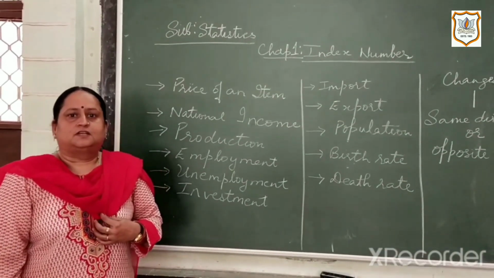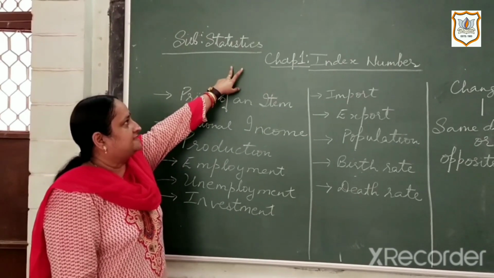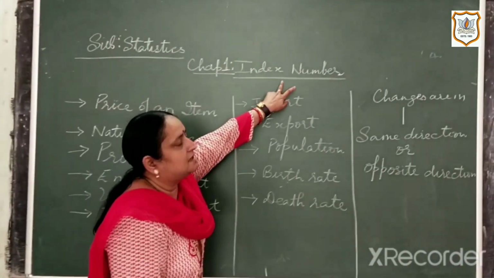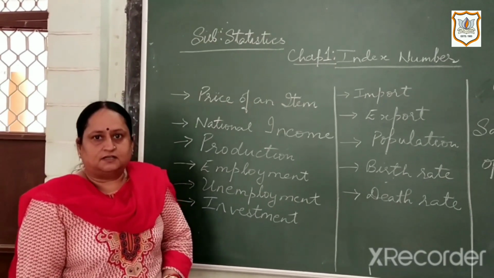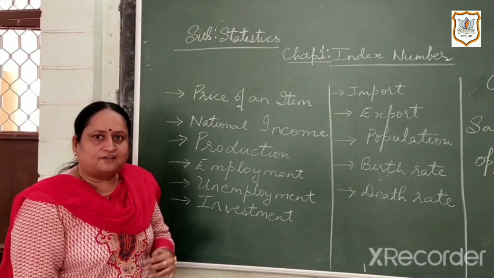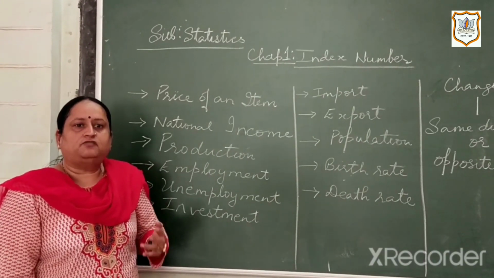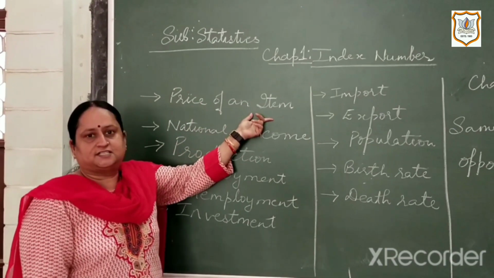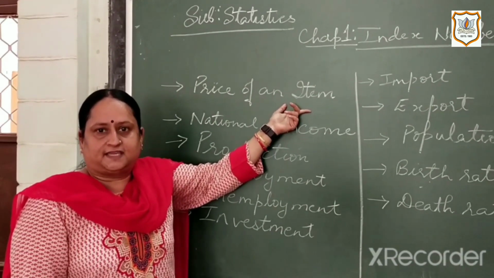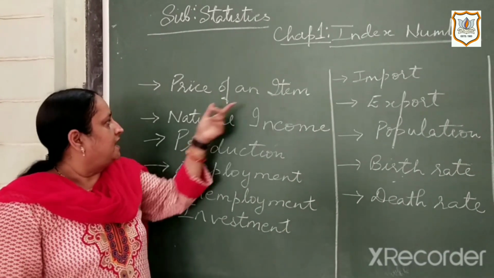I am Neelam. Today we are going to learn the first chapter in statistics, that is index number. Now, for understanding the index number, the first thing which we have to study is what kind of changes we observe in nature. For example, if you see the price of an item, that is any item which we are taking, its price changes from year to year.